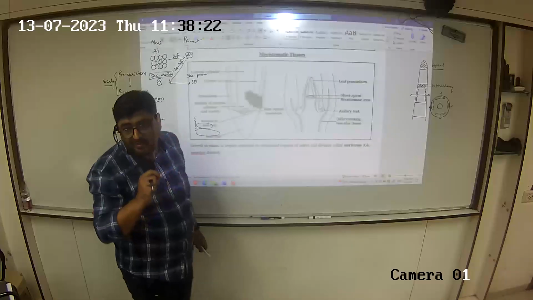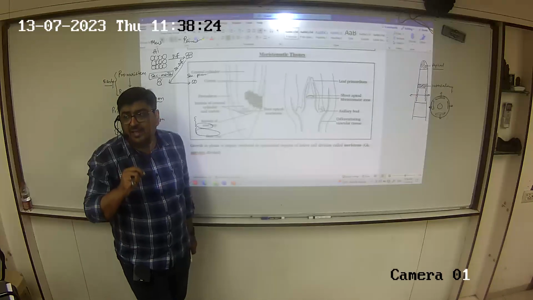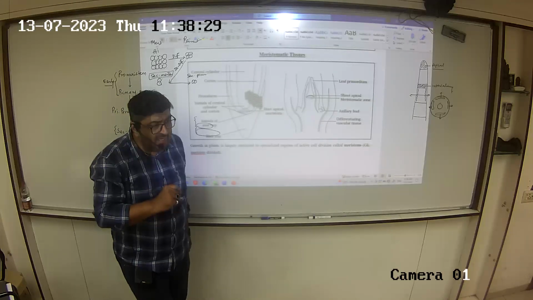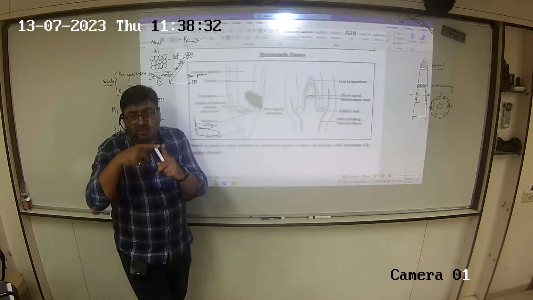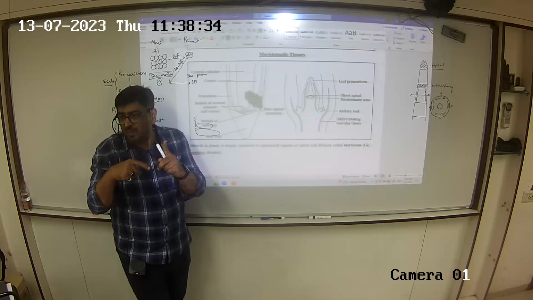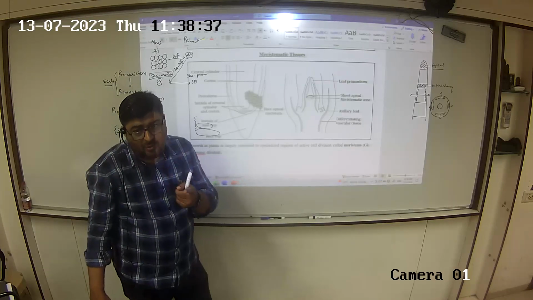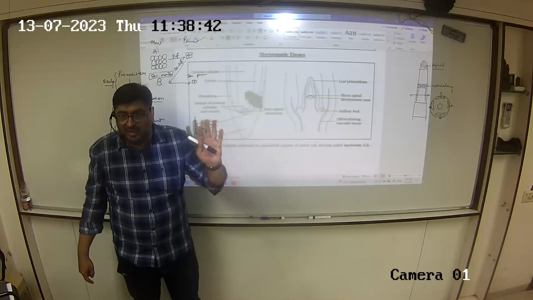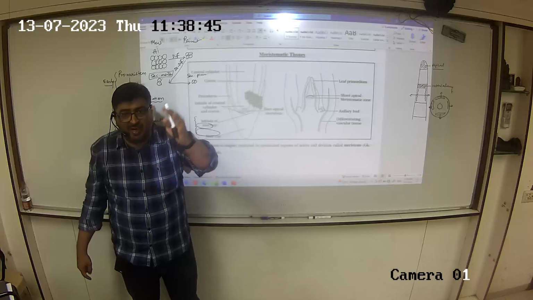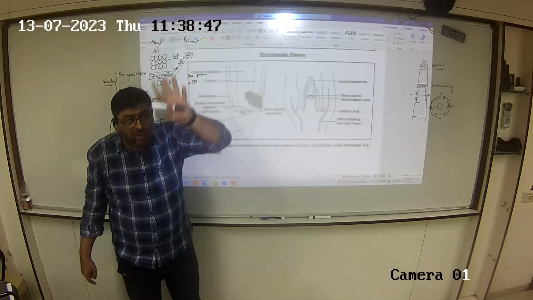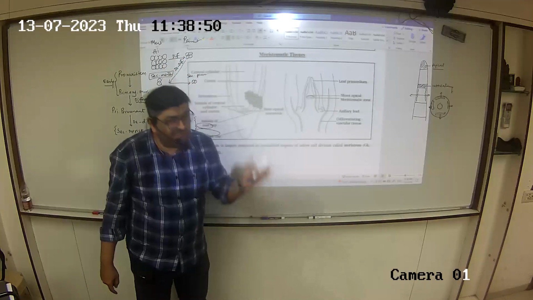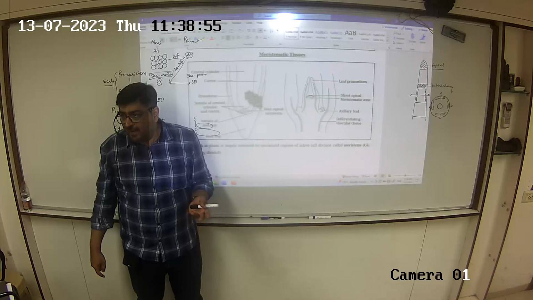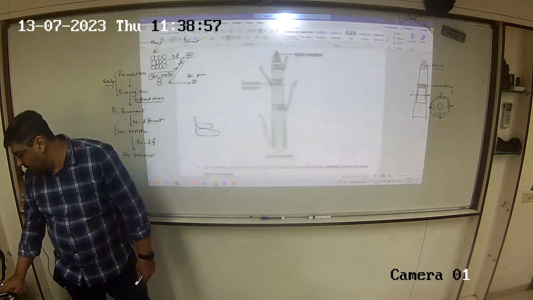The first axillary bud. Where are these axillary buds present in the plant? In the axils. Do you know what's an axil? The angle between the leaf and the stem. And this axillary bud, I have told you, is magical. It can be transformed into a thorn. It can become a tendril. It can become a branch. And if the axillary bud becomes a floral bud, it can become a flower also. Right?